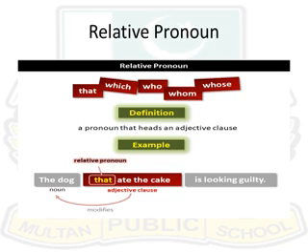Dear students, the next one is relative pronoun. Who and whom are used for people. Examples, the man who stole her purse has run away. Next one, the lady to whom you gave a ticket is my mother. Whose is used for both people and things. For example, the chair whose leg is broken is mine.